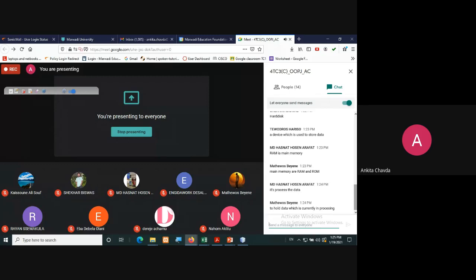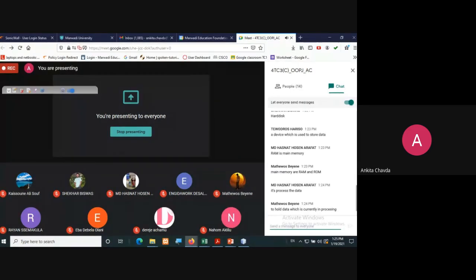Yes, correct. So if your mobile phone has, say, 50 applications, and you are opening 15 to 20 applications together in your phone, then all those applications will be in your main memory. They will be loaded over there, right?